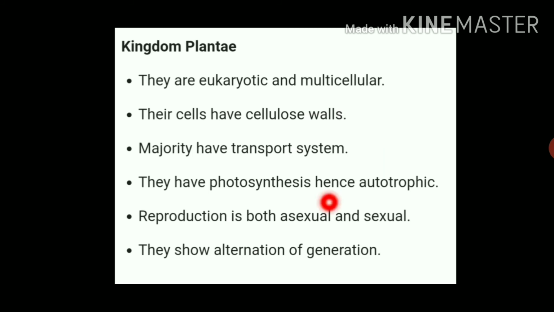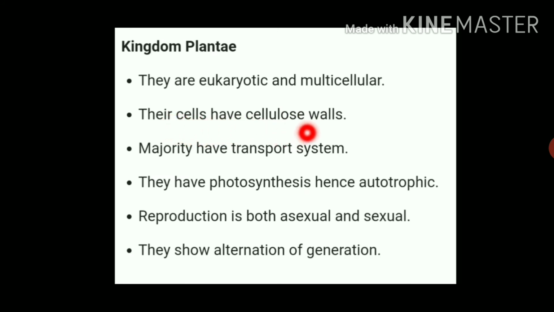Now in this standard, 9th standard, we have to study in detail about the kingdom Plantae. First we see the basic characteristics of kingdom Plantae. The first characteristic is they are eukaryotic and multicellular.